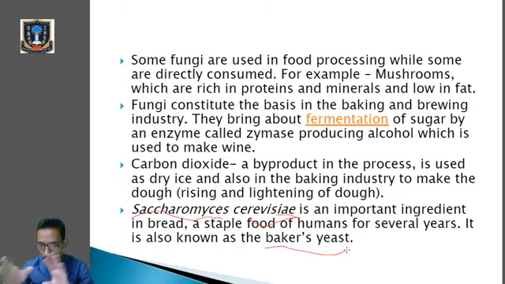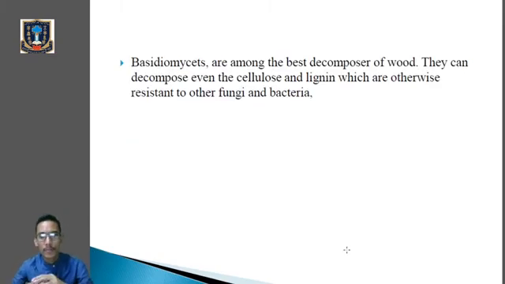So Saccharomyces cerevisiae, known as baker's yeast, is mainly used in the baking industry, and similarly the same yeast can also be used in making alcohol in the field of breweries. Clear? Very important.